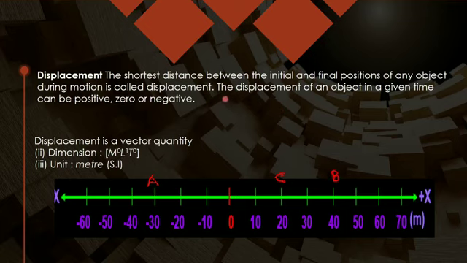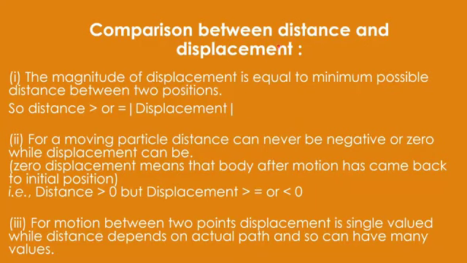And it has been found that displacement in a given time can have the positive value, 0 value, or it can be negative also. While distance is always positive. It is of course a vector quantity because we have to talk about the direction. Dimensions are same as that of distance, that is dependent upon length, and unit is of course meter in SI system.